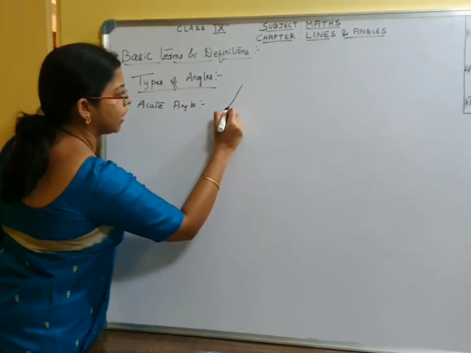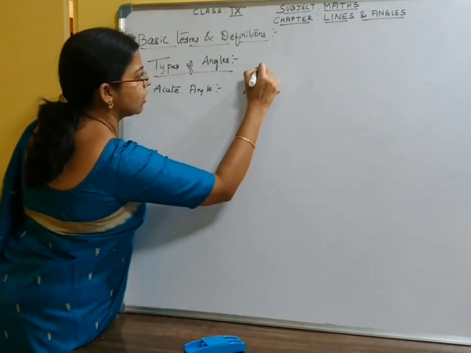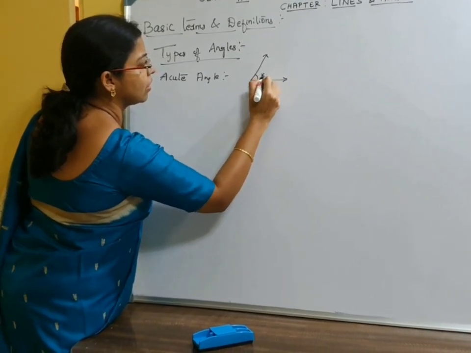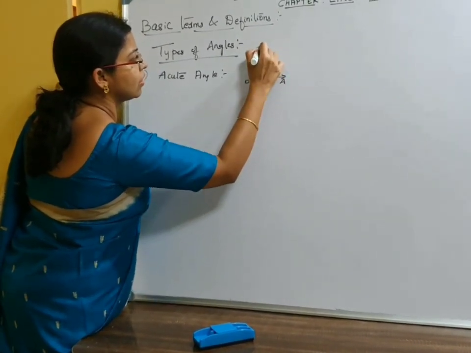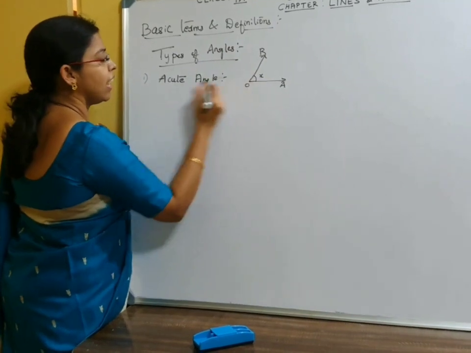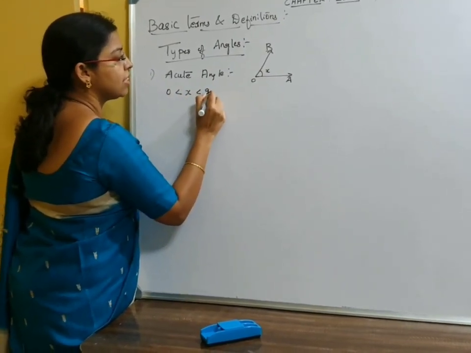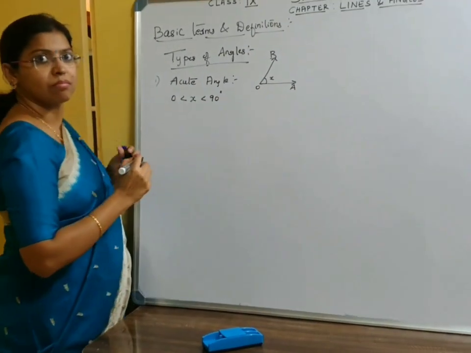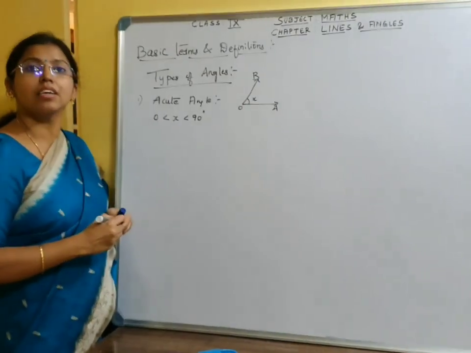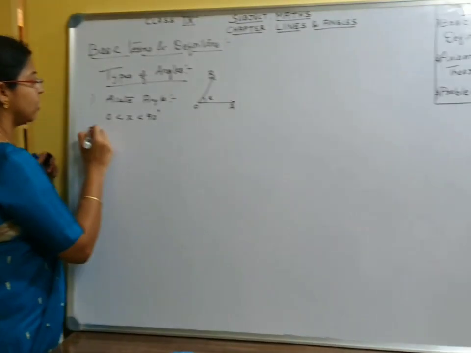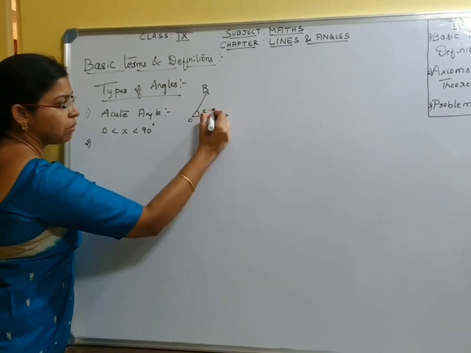What is an acute angle? If angle X is between 0 and 90 degrees, we call it an acute angle. For example, it can be 30.